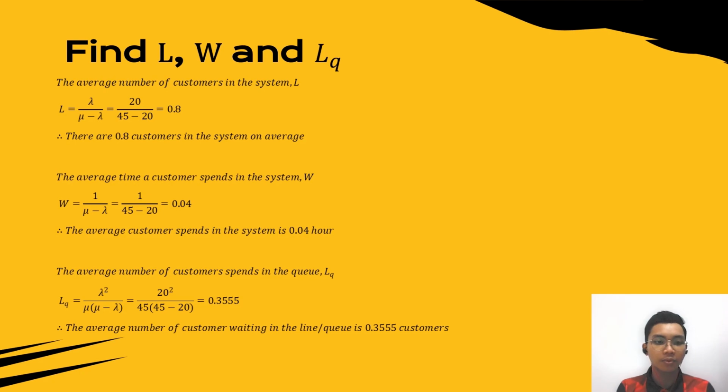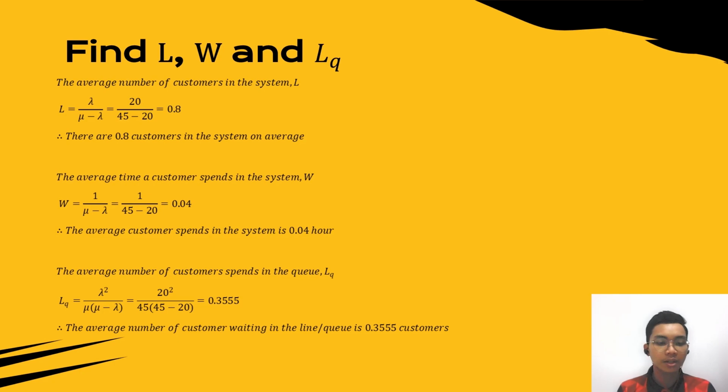Next is the average time a customer spends in the system, that is W. For W we use the formula 1 over mu minus lambda. Then we get 1 over 45 minus 20, which equals 0.04. So the average time a customer spends in the system is 0.04 hour in Mr. DIY. Every customer is served in an average time of 0.04 hour.